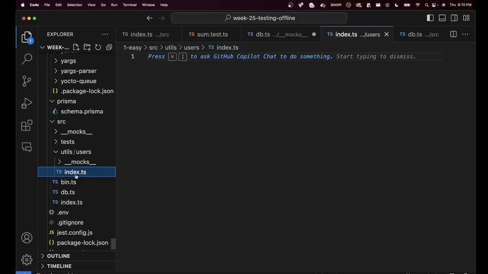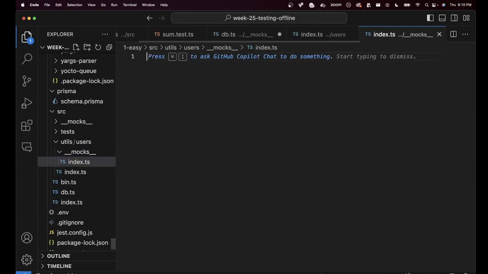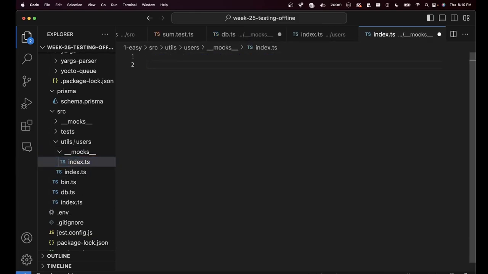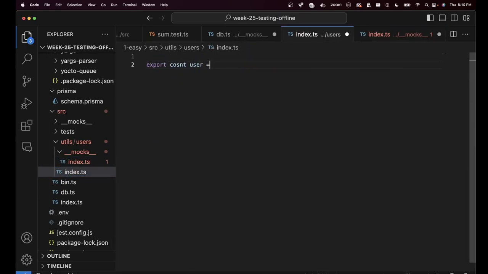If you want to mock out this index.ts, then you will have to create __mocks/index.ts, where you will export whatever. Let's say this index.ts exports const user equal to user1. And then maybe userFn is a function which returns user1.